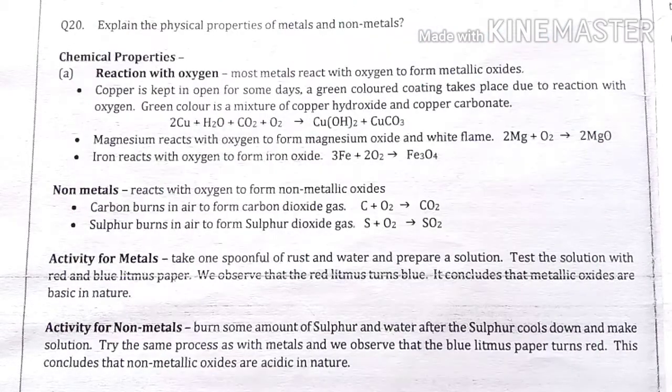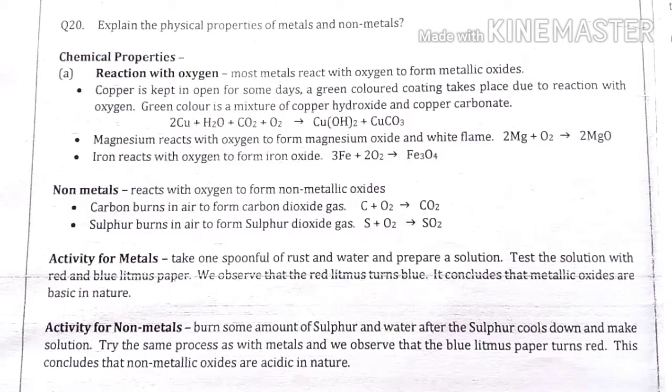Copper reacts with water H2O, carbon dioxide CO2, and oxygen O2. These three are present in the atmosphere.